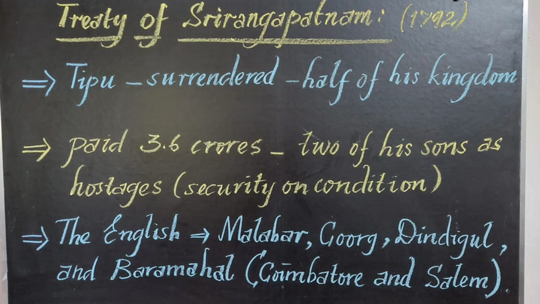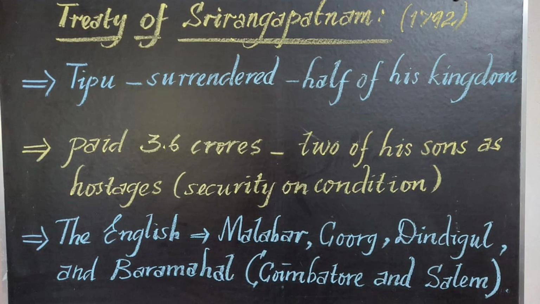What are the causes of this war? Tipu sought alliance with the foreign powers, the French and Turkey, and he attacked Travancore. Those were the two main reasons for the Third Anglo-Mysore War. The English made an alliance with the Nizam and the Marathas, and Tipu didn't get support from anyone. He fought alone for 2 years, and he was attacked by General Madras, but it failed for the English.